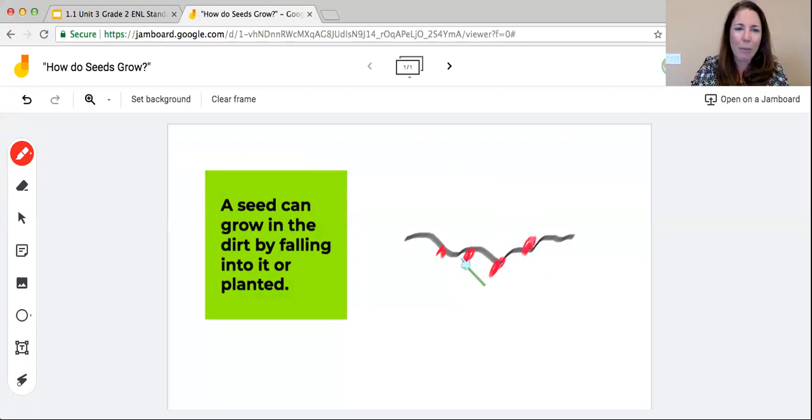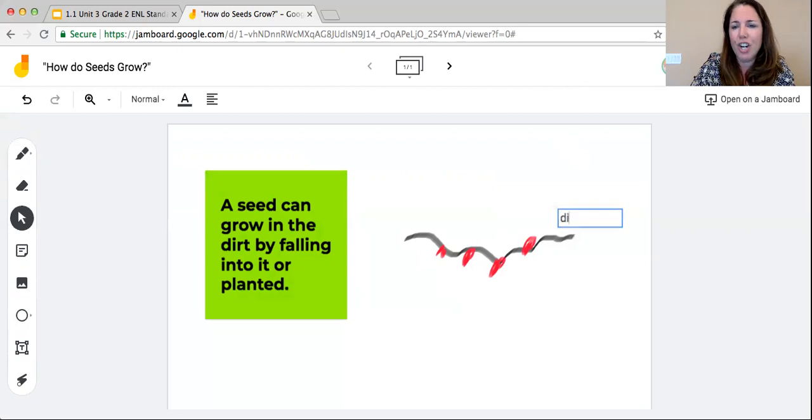Okay, and let me label my picture now. So this black line that I drew here is actually my dirt. Okay, so I'm going to label that here, my dirt. And these red things that I have here are the seeds that I'm planting.